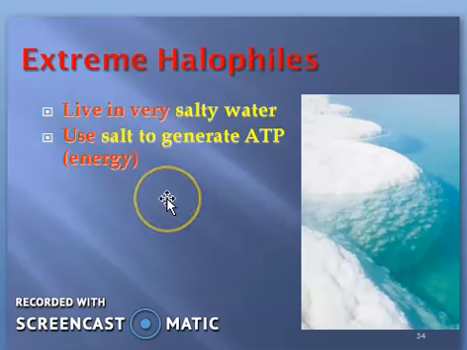Then next one is halophils, that is extreme halophils. Halophils means salt-loving archibacteria. They live in very salty water, and they use salt to generate ATP, adenosine triphosphate, that is nothing but energy. In PUC and all, you must be knowing these terms.